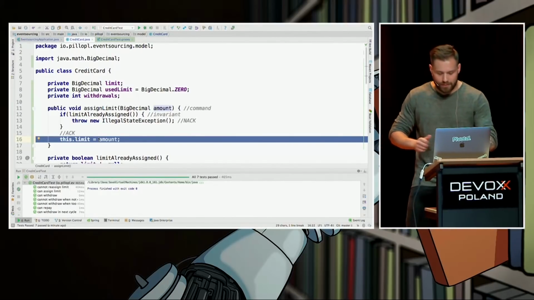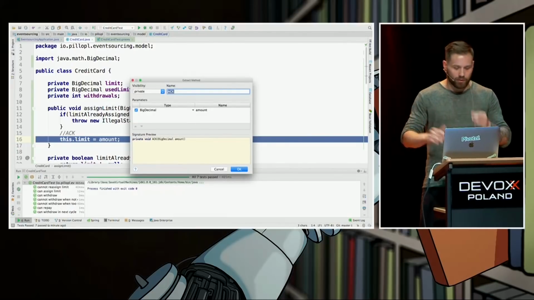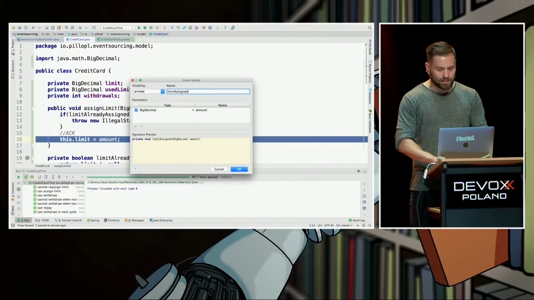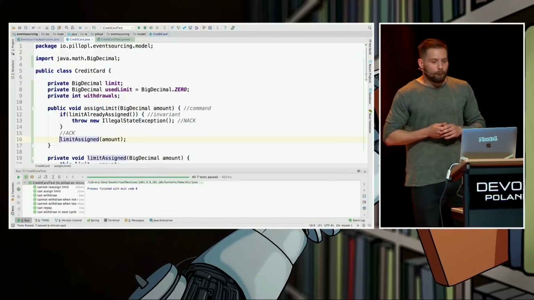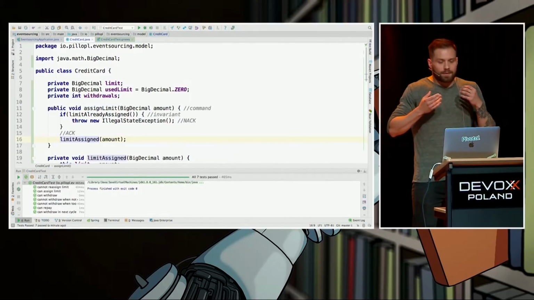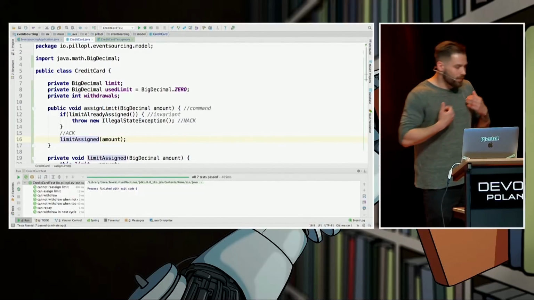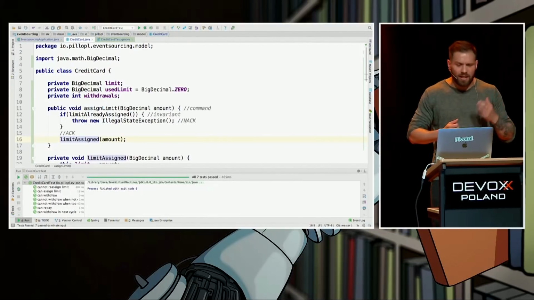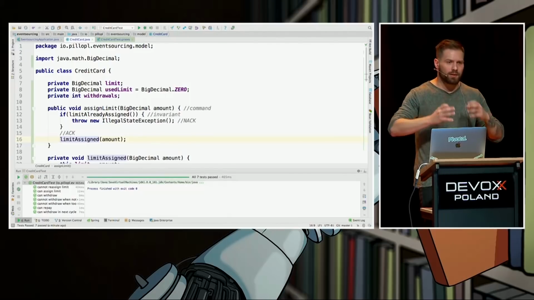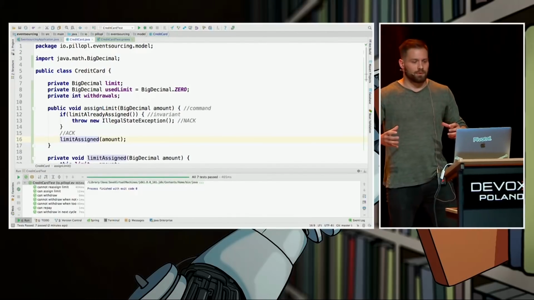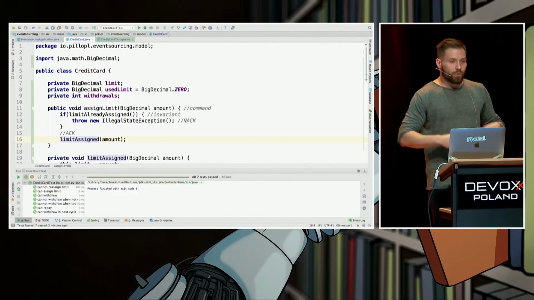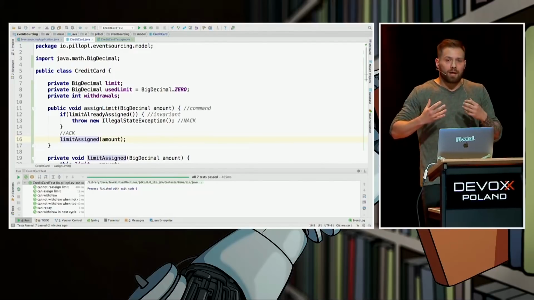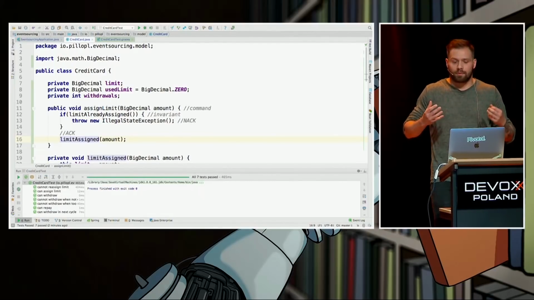That means we can extract it to a method and put the name from the orange node: limit assigned. This is the way to find our domain events and put them in the code from the sticky notes. But that's not enough. We want to see an object, a limit assigned event, not only a method. We want to see what the event carries, what its content is.